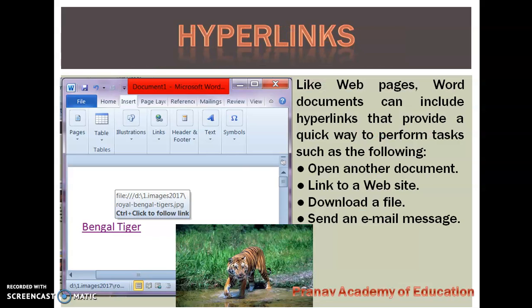Hyperlinks. Like web pages, Word documents can include hyperlinks that provide a quick way to perform tasks such as the following. You can open another document, link to a website, download a file, send an email. This feature is also available. A lot of new features are available in MS Office.